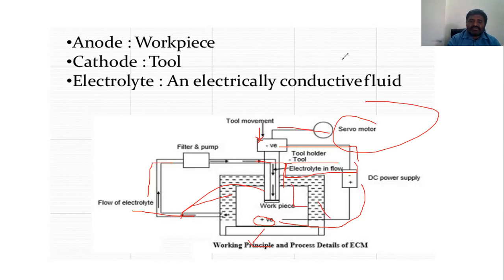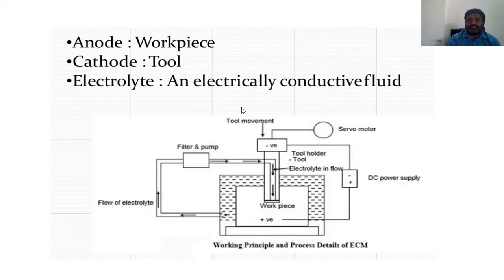This is the working principle of electrochemical machining. It is very important, and it gives a mirror finish as we can see here. This is the beauty of our electrochemical machining process.